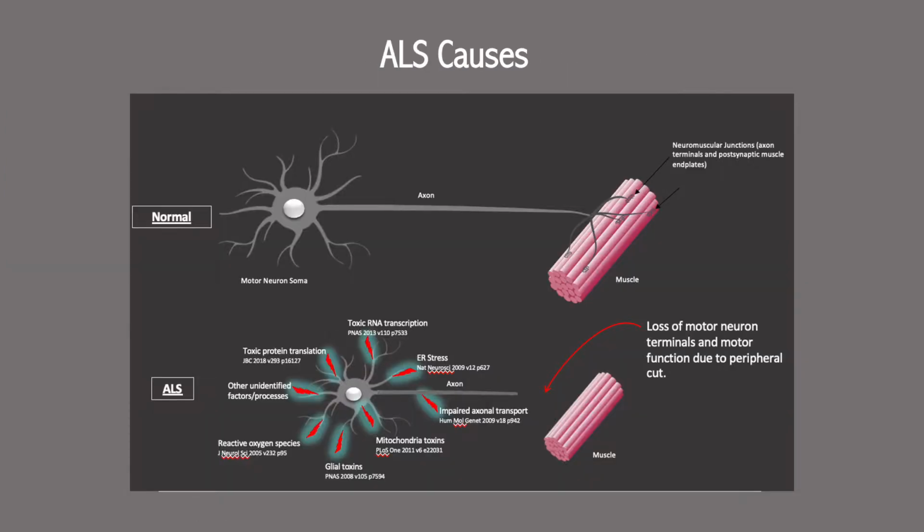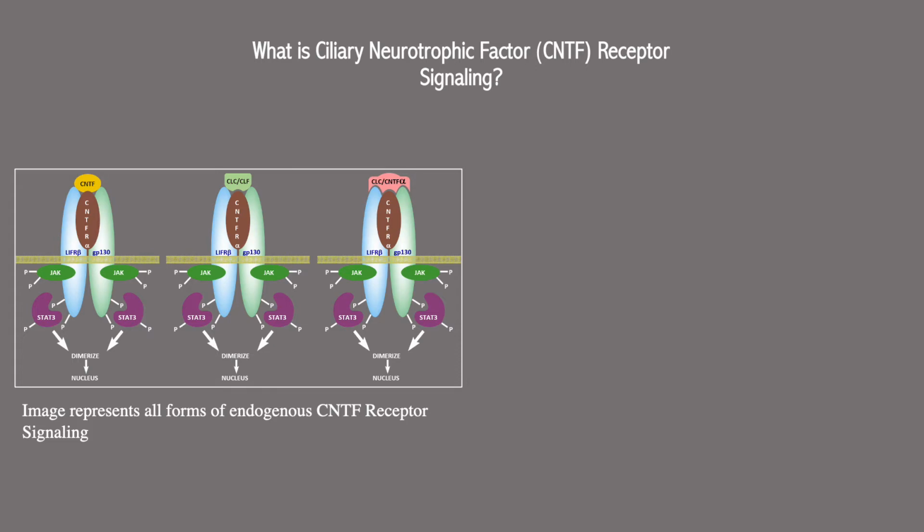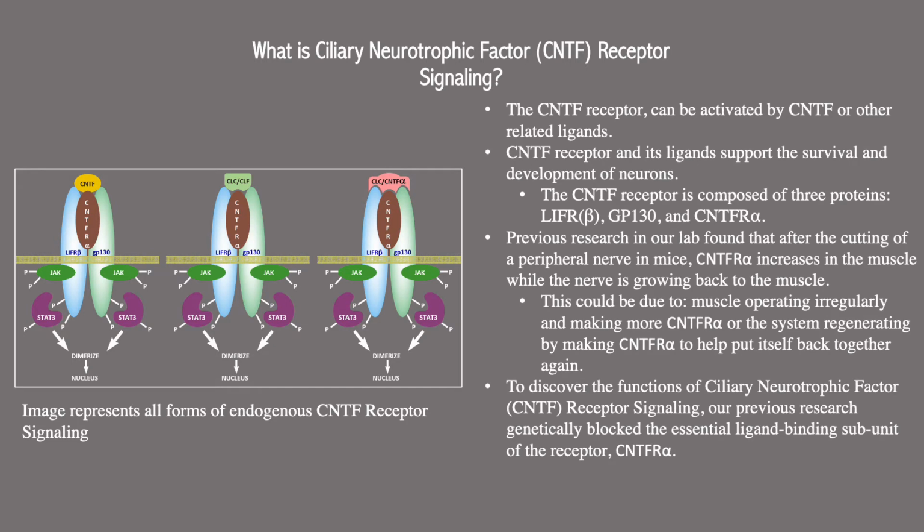Compared to normal motor neuron, in ALS, the motor neuron loses its contact with the muscle due to different factors such as toxic protein translation or toxic RNA transcription, and thus loses its function. Our research is to see how to keep the motor axon connected to the muscle longer. What is ciliary neurotrophic factor receptor signaling? It protects motor neurons, promoting their natural regeneration, and slows the progression of neurodegenerative diseases such as ALS.